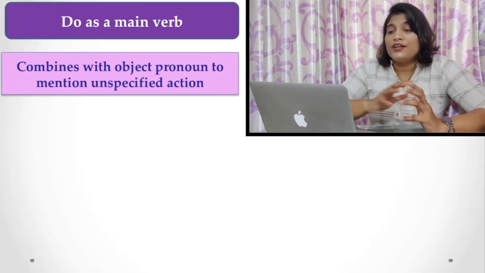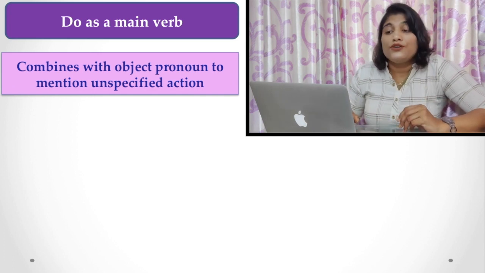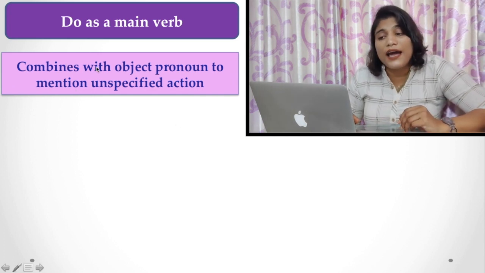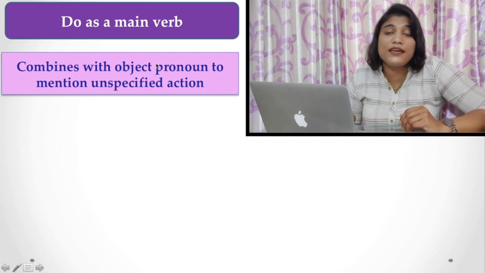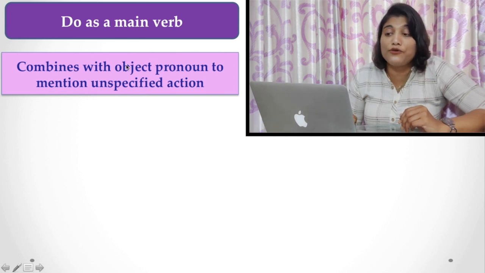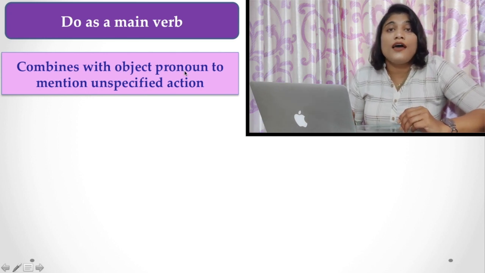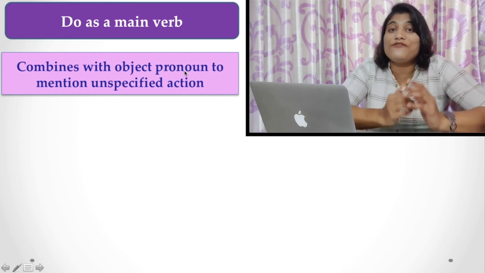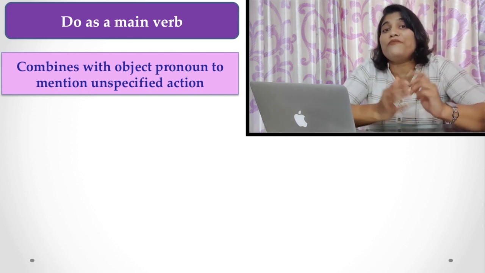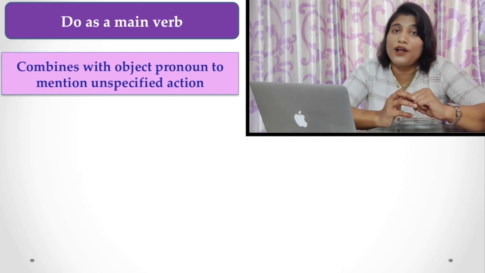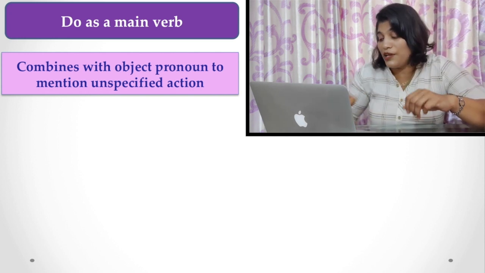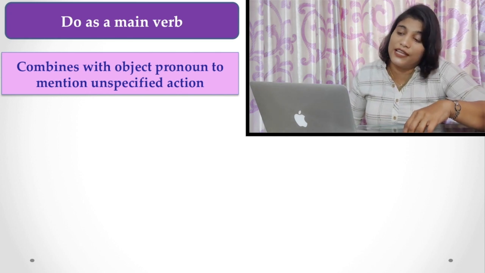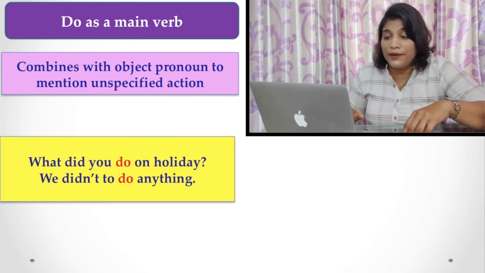Now let's see do as a main verb. The verb do as a main verb combines with an object pronoun to mention an unspecified action. This is very important and vital. You have to know about the object pronoun. If you want to know more about pronouns, please do watch my video on pronouns. I will provide the link in the description box below. Let's see the examples and you will understand it more clearly.